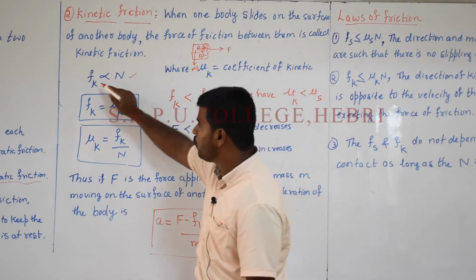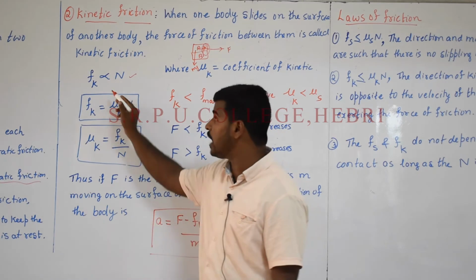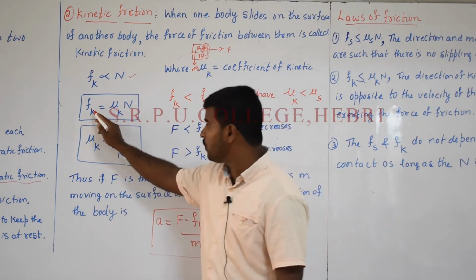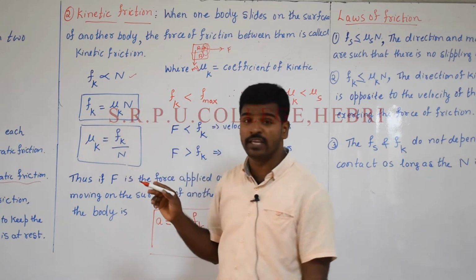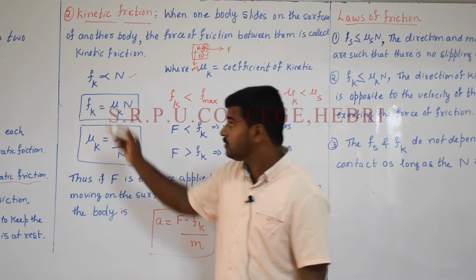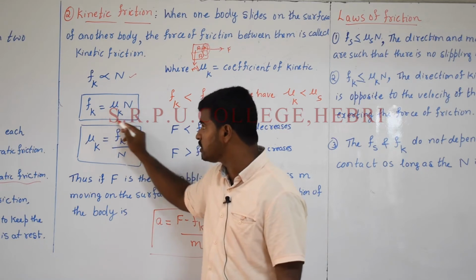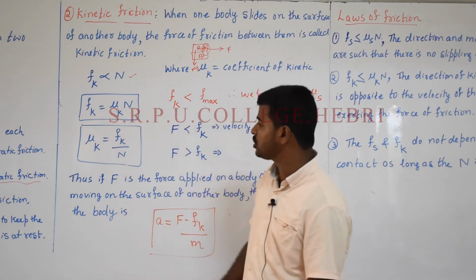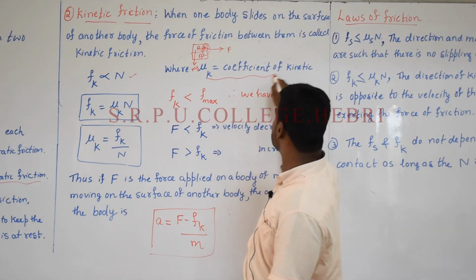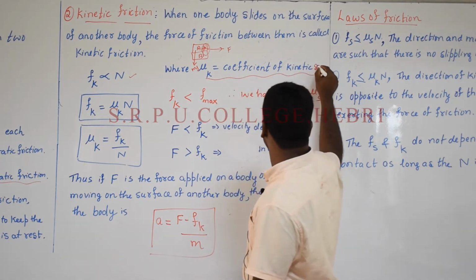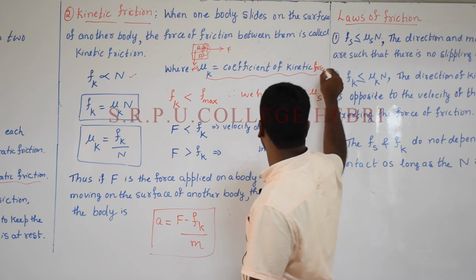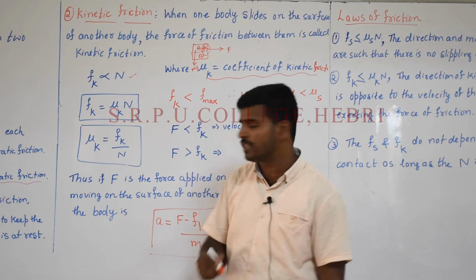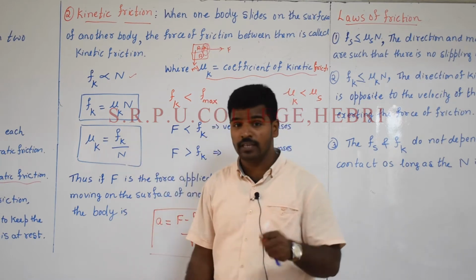See here, therefore Fk, which means kinetic friction, is directly proportional to the normal reaction. Therefore Fk is equal to mu k times N. What does it mean? The proportionality is replaced by a constant, that will be mu k, times N, where N is the normal reaction. Therefore mu k is called the coefficient of kinetic friction, and by rearranging the term, mu k is equal to Fk divided by N. Yes, what does it mean?